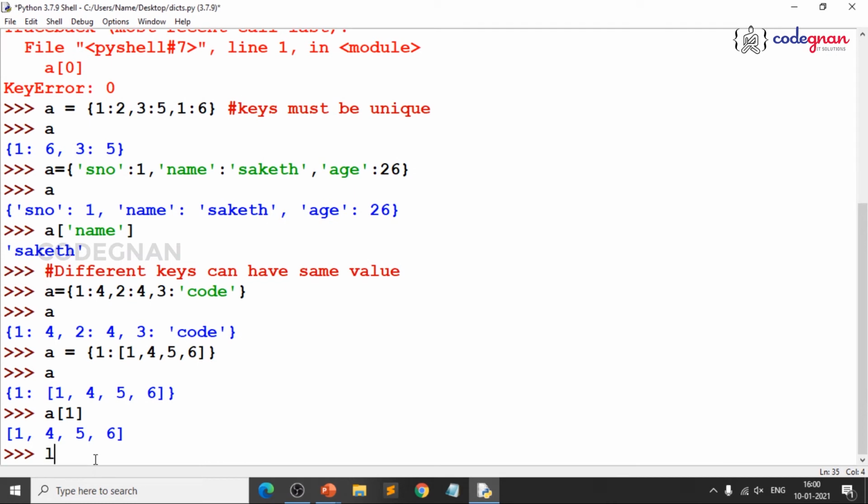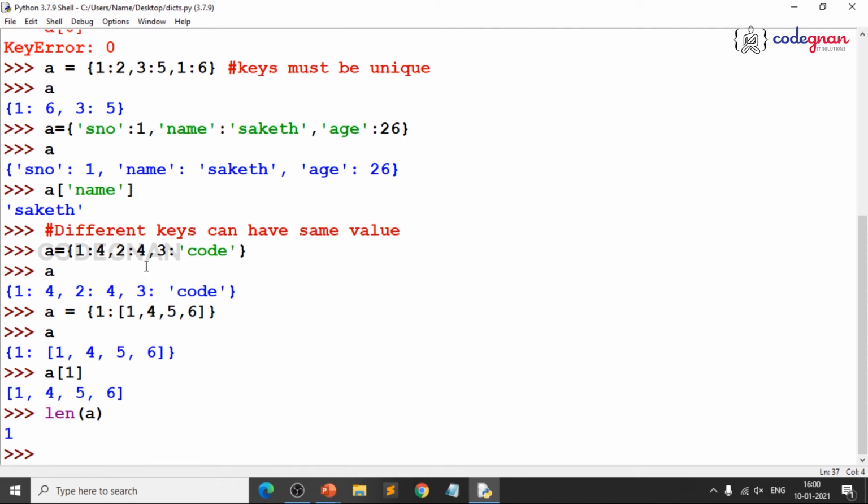There is nothing like that. Even if you go for the length of A, it is only 1, because this entire thing is the single value for one key, that is, the key name is 1. So, you can have multiple things in it. Let me give a simple example.